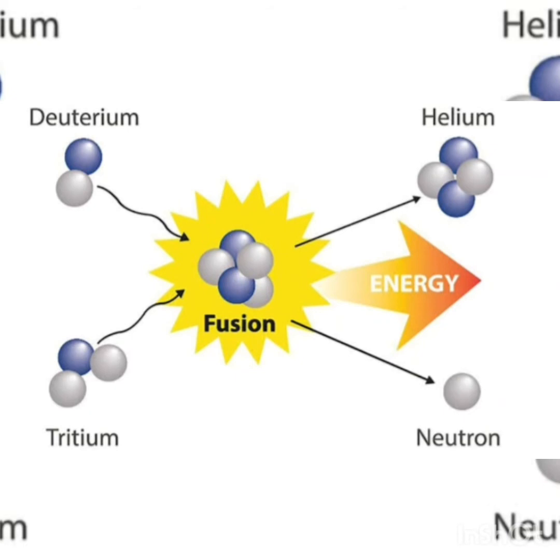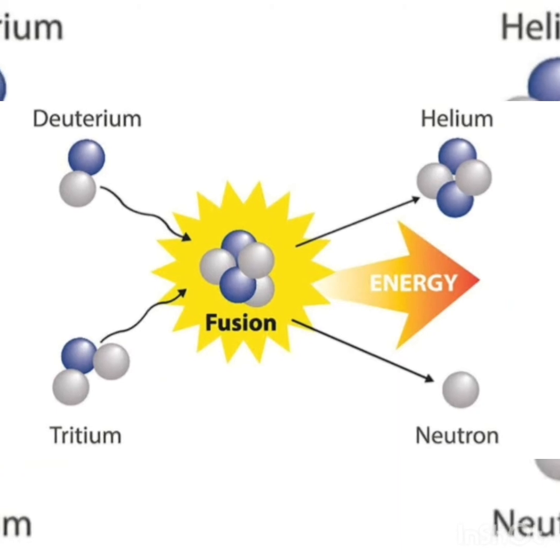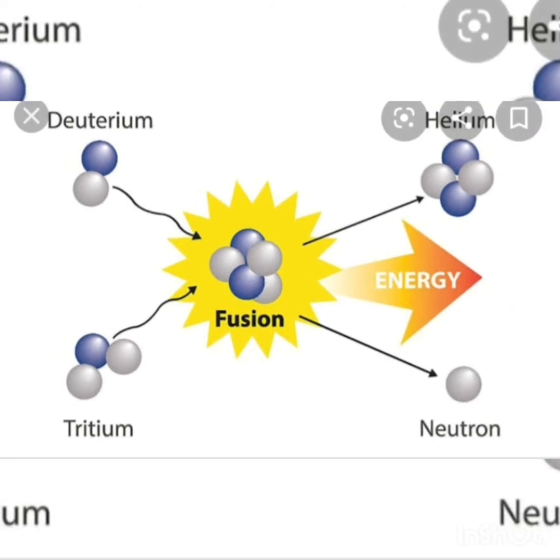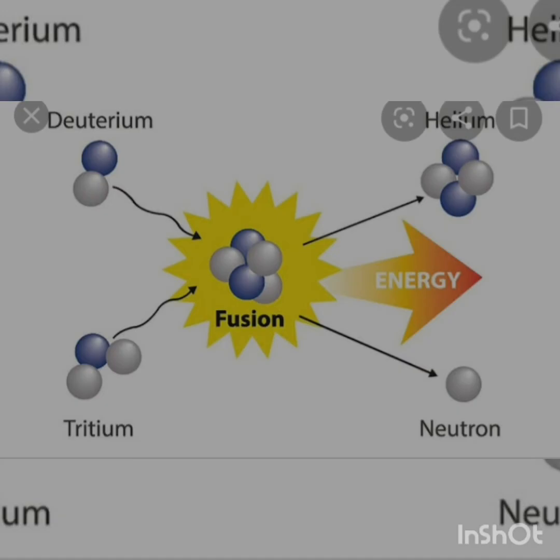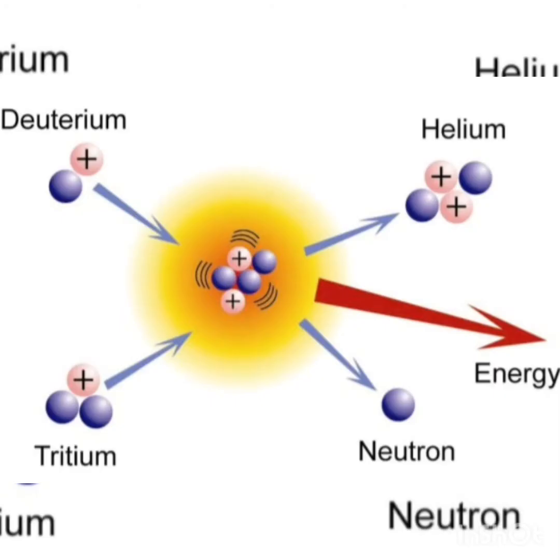The process of formation of a heavy nucleus after the combination of two lighter nuclei along with the release of a large amount of energy is called nuclear fusion. A typical example of a nuclear fusion reaction is 2H1 plus 3H1, deuterium and tritium, giving helium plus neutron plus energy. The difference in mass of the parent nuclei and the daughter nuclei is released in the form of energy.